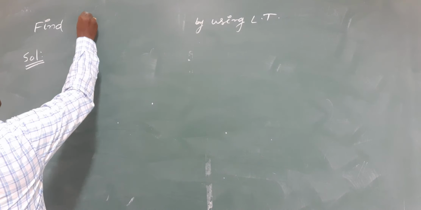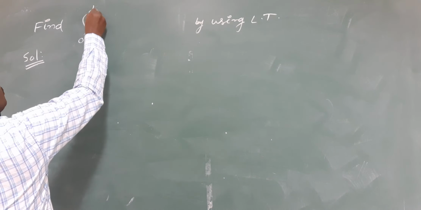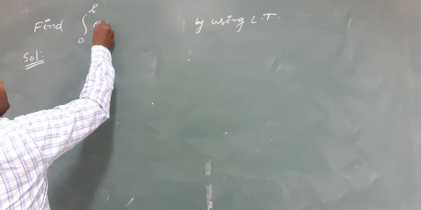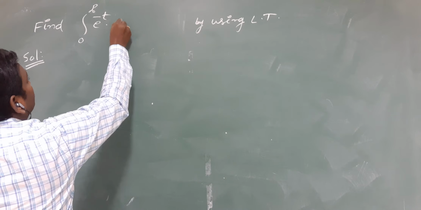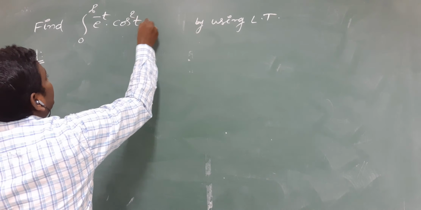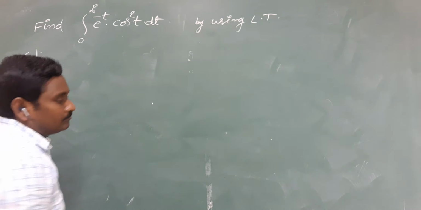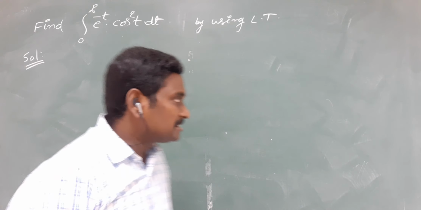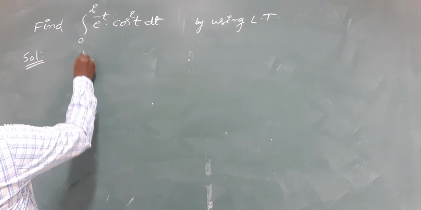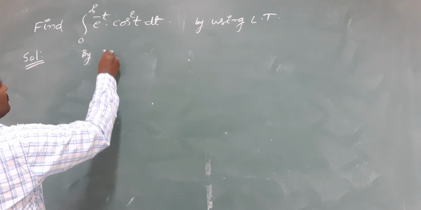Find the integral from 0 to infinity of e power minus t into cos square t dt. Okay, please see. Again write the definition of Laplace transform.